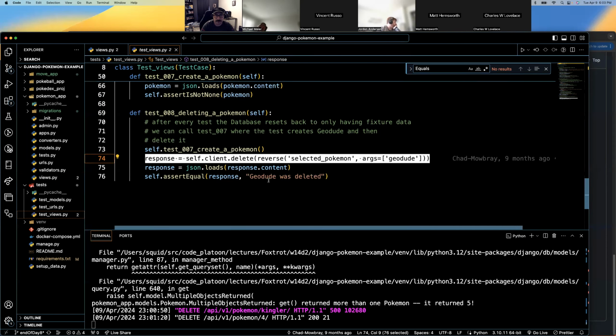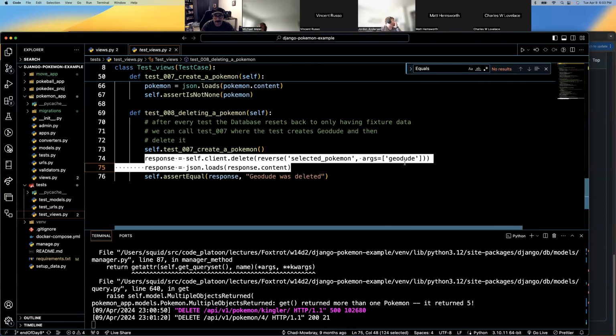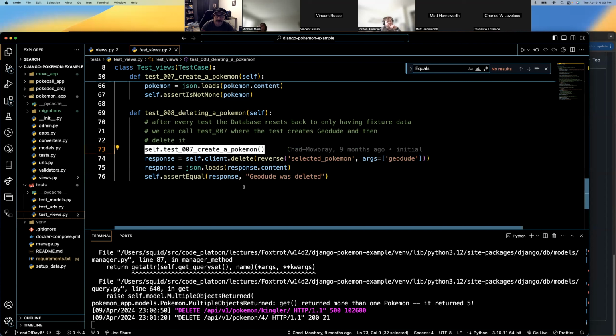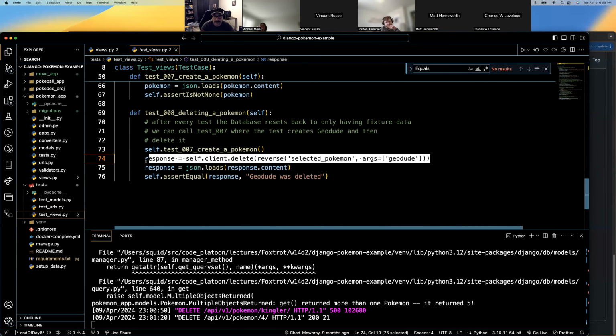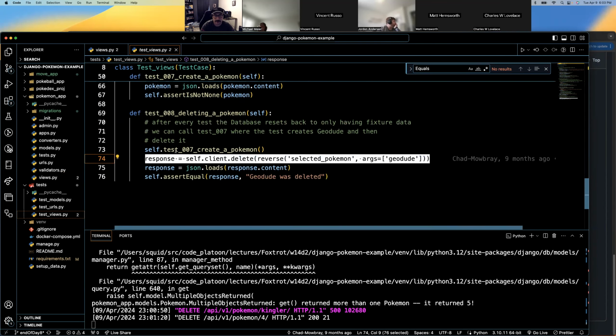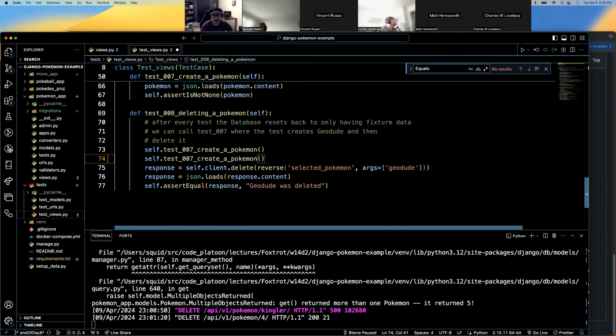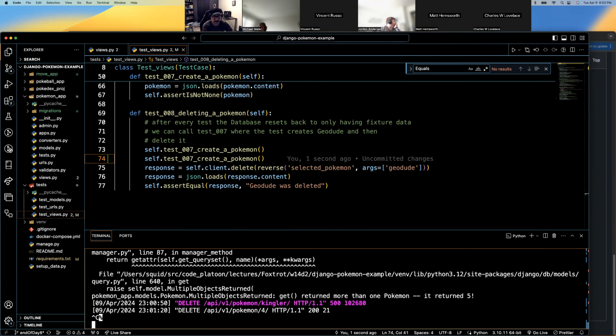It goes and pulls the name, and this isn't a really good test. I would like to see that this Pokemon specifically gets deleted and not just a name of Geodude, but basically it's creating a Pokemon by calling this test up here within itself and then deleting it, which is kind of nice. Recycle your tests if you want to. I see a lot of edge cases where this test isn't valid, right? We already ran into that. What if I created two? This here will break the test for sure.